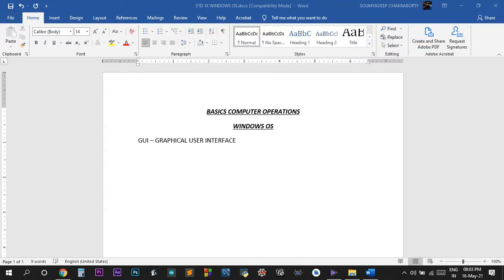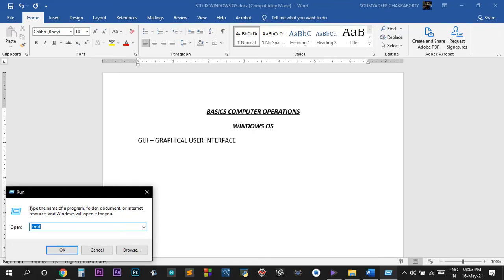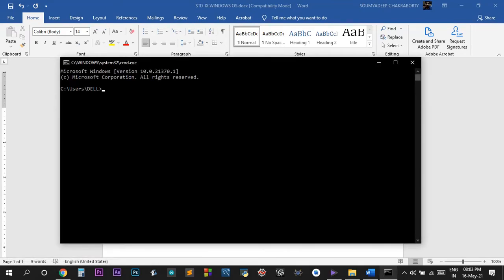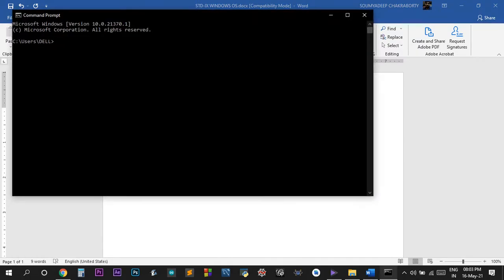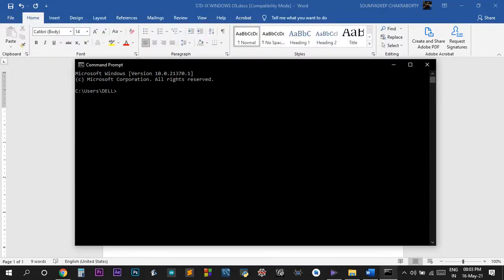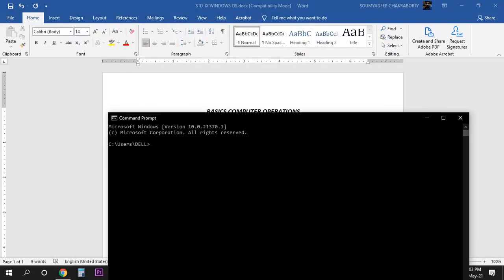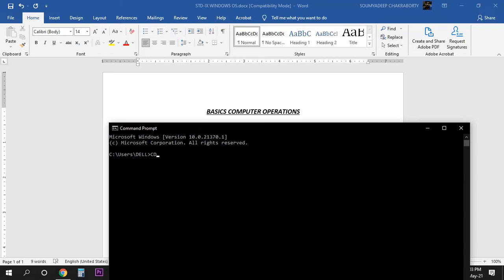But even till today, Windows also provides us with the command user interface. If I just type cmd in Run, it opens like this, or you can open it from here also. Write cmd over here and you can open this. See, the cmd is open. In this cmd I can write commands like cd desktop. See, desktop is added over here.